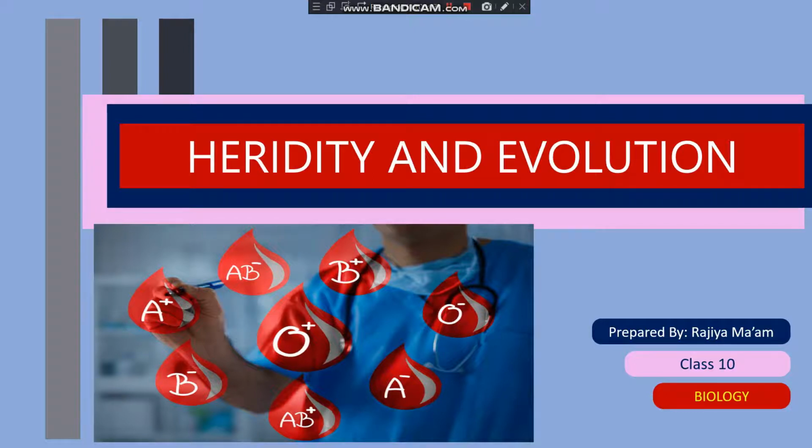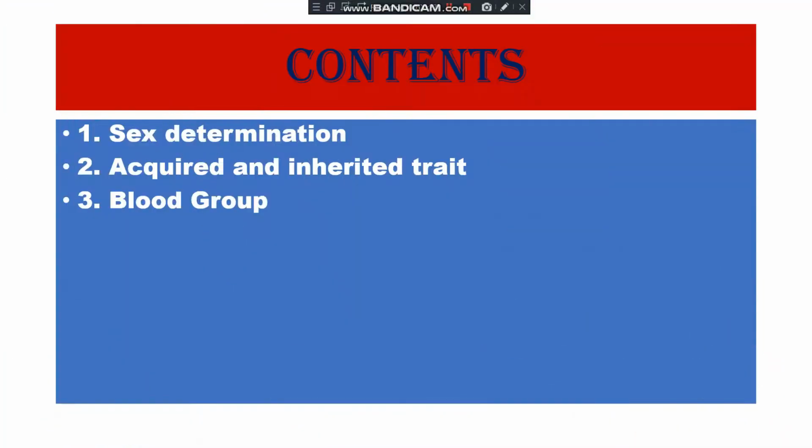Today I'm going to explain a very interesting topic in the chapter Heredity and Evolution. It's biology for class 10, and today I will explain the topic that is blood group. What are blood groups? How many types of blood groups are there? And how are humans classified into the different blood groups?